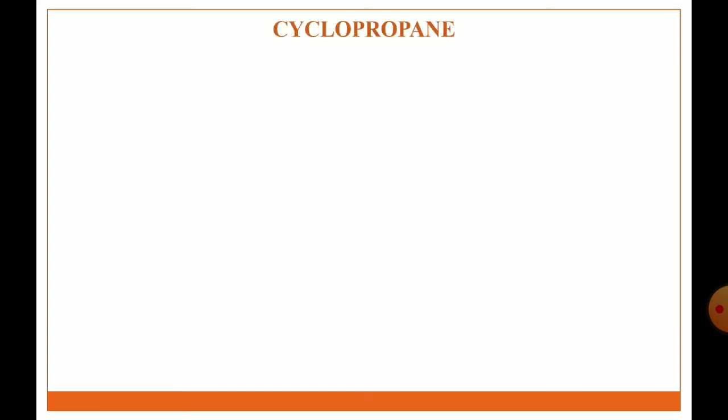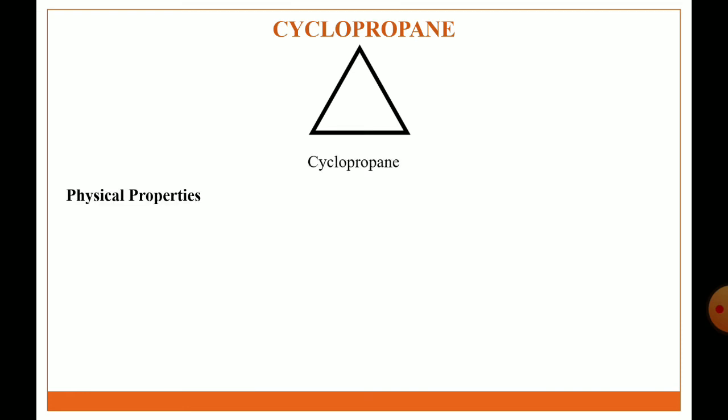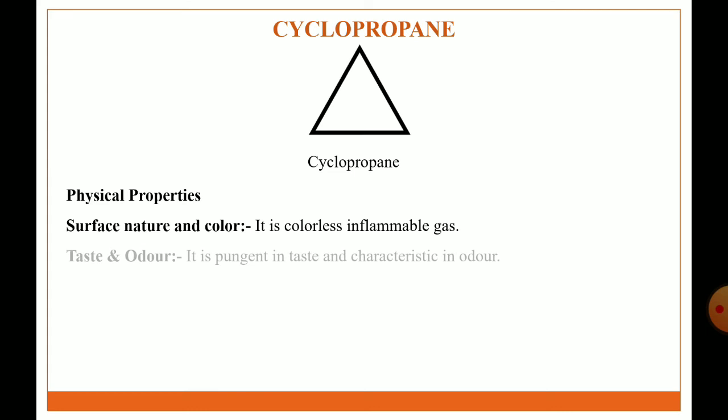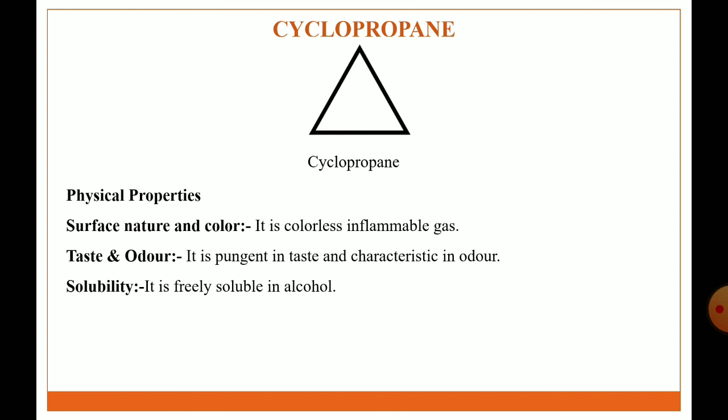The next general anesthetic agent is cyclopropane. This is the structure of cyclopropane. IUPAC name is cyclopropane. Physical properties: it is a colorless inflammable gas. Taste and odor: it is pungent in taste and characteristic in odor. Solubility: it is freely soluble in alcohol.